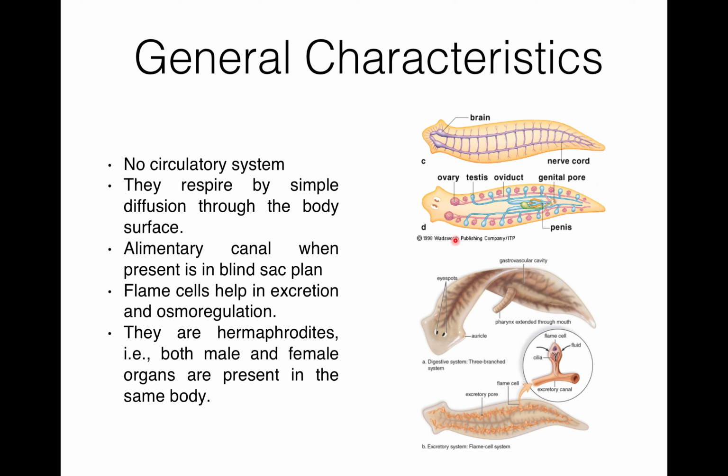So here you can see male organs like testis, penis, and the female organs like ovary, oviduct, and there is one genital pore. So both male and female organs are present in the same animal. That's why they are hermaphrodites.